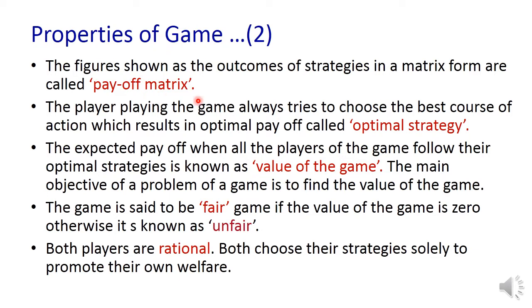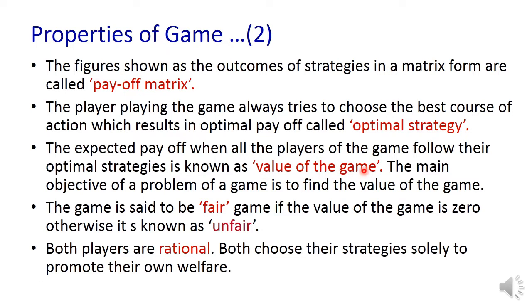The optimal strategy is the one where the player always tries to choose the best course of action that results in the optimal payoff, and the corresponding strategy is called the optimal strategy. The expected payoff when all the players of the game follow their optimal strategies is called the value of the game.